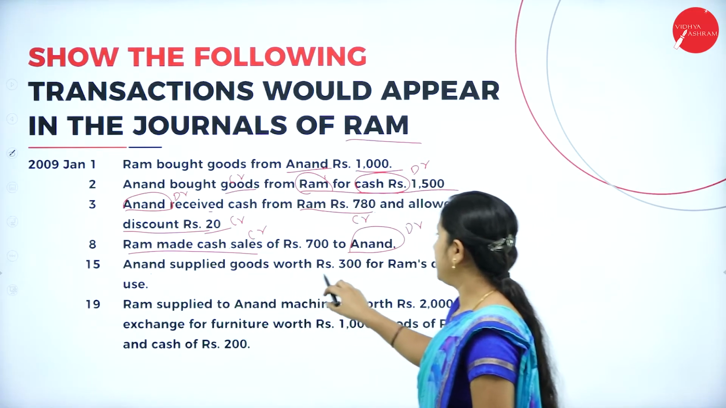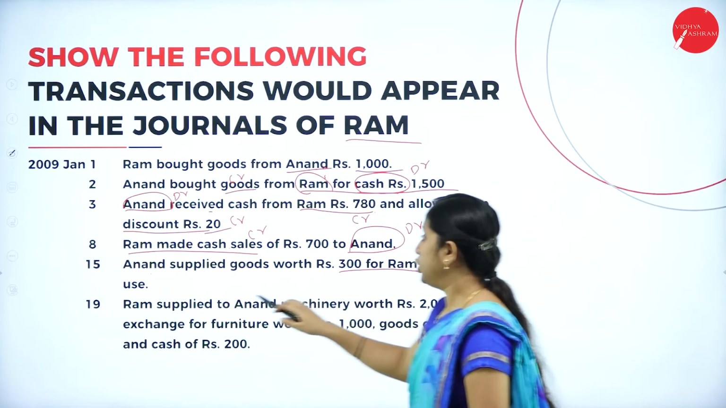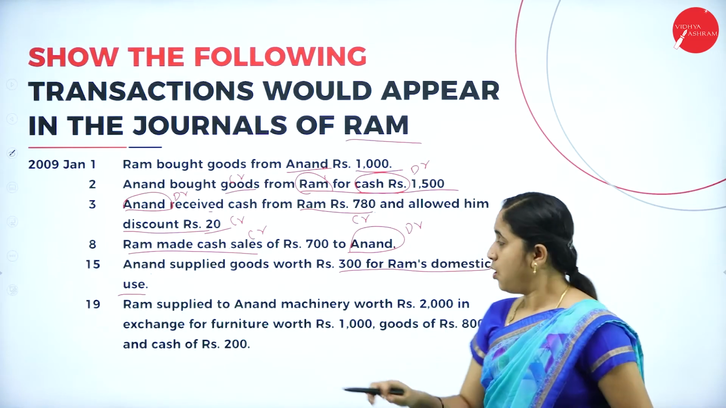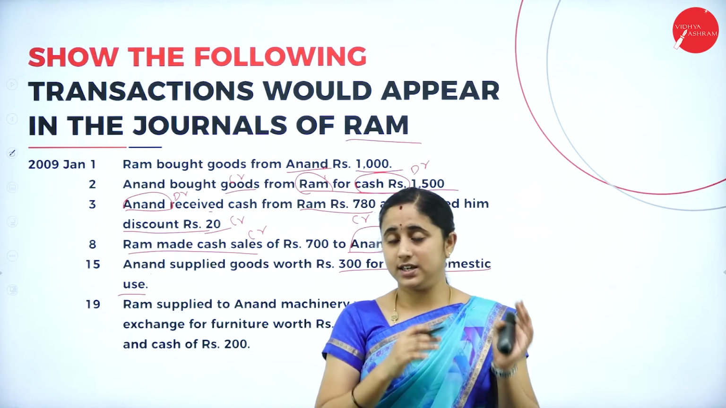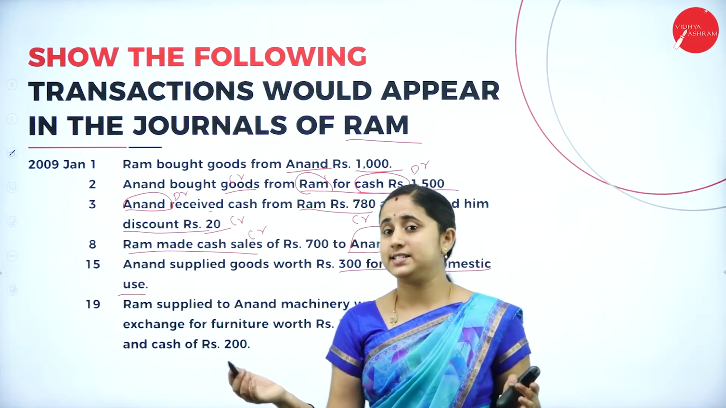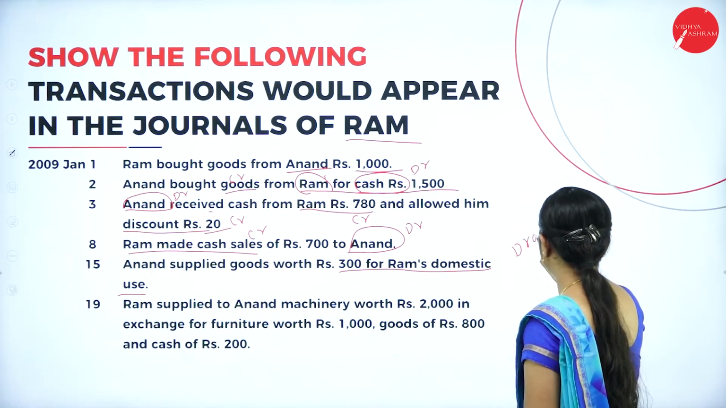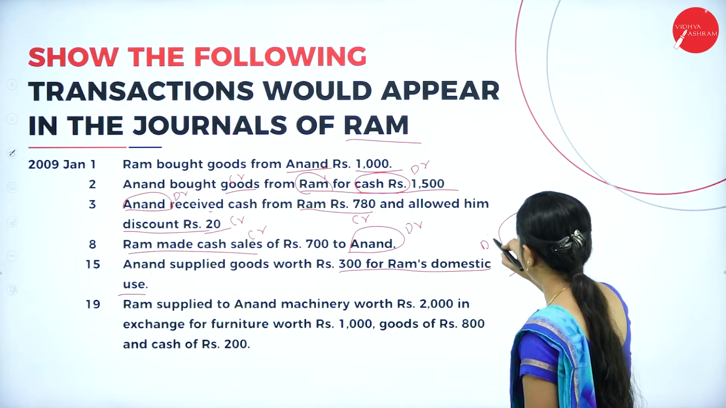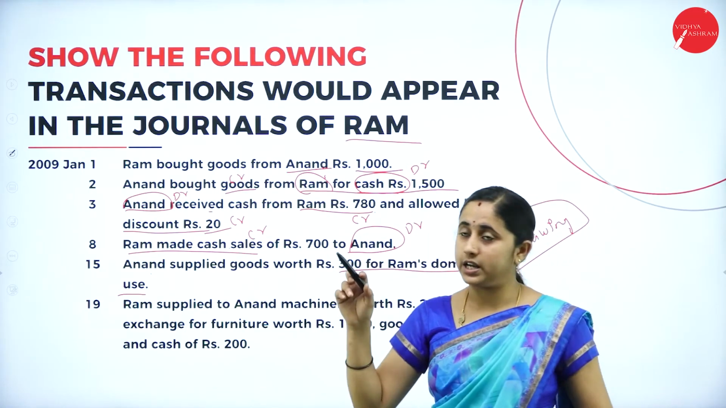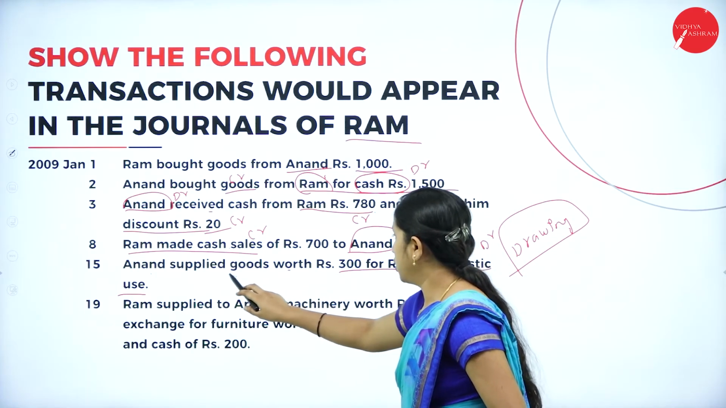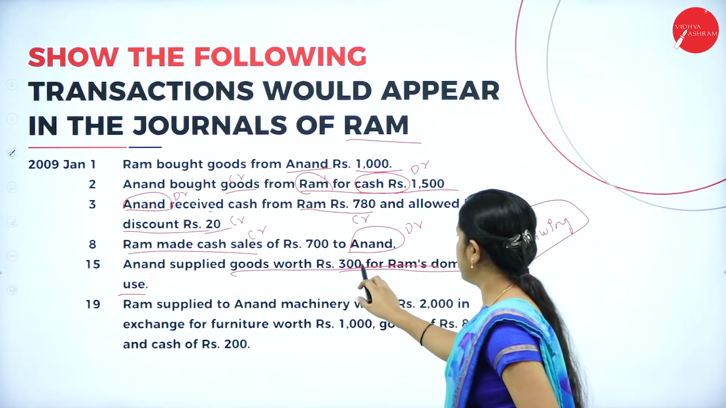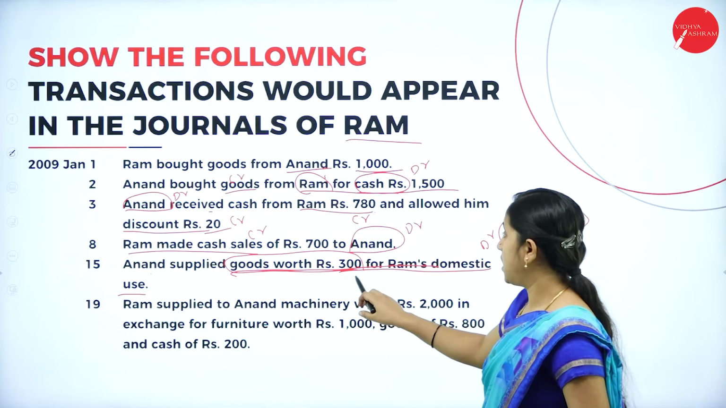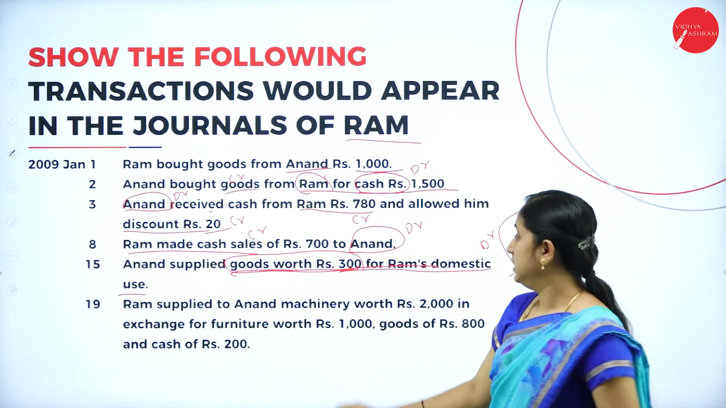Next, Anand supplied goods worth rupees 300 for Ram's domestic use. You are preparing journal entries in the books of Ram. So, for Ram, it is a personal purpose. He is using the goods for personal use means it is a drawing. Drawing is an expense. You should debit the drawing. Drawings account debtor to, he is taking goods, that is stock. Drawings account debtor to stock account of rupees 300.